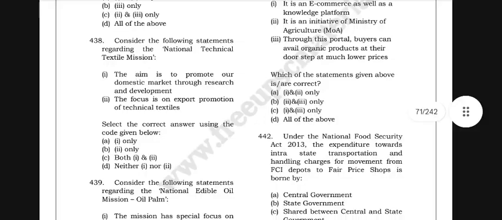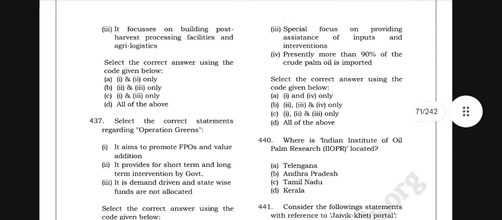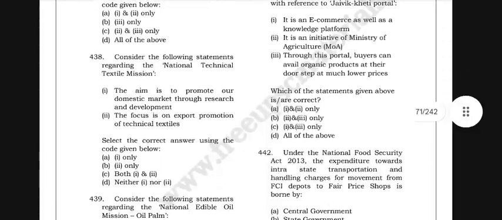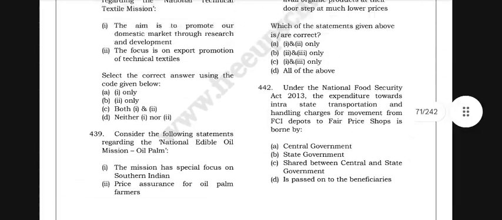B. Price of the substance. Special focus on providing assistance of inputs and intervention. Presently, more than 90% of the crude palm oil is imported, and price assurance of oil palm farmers.